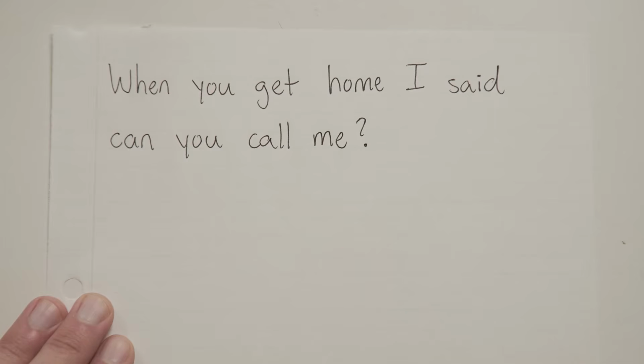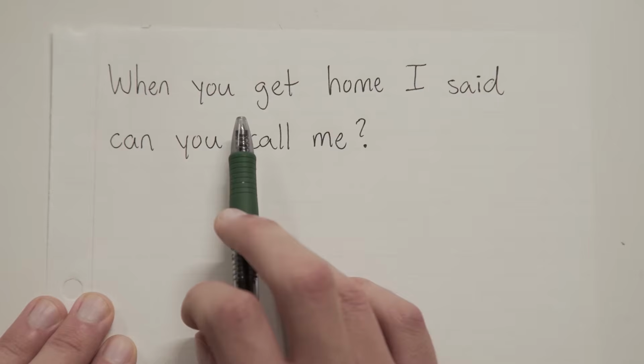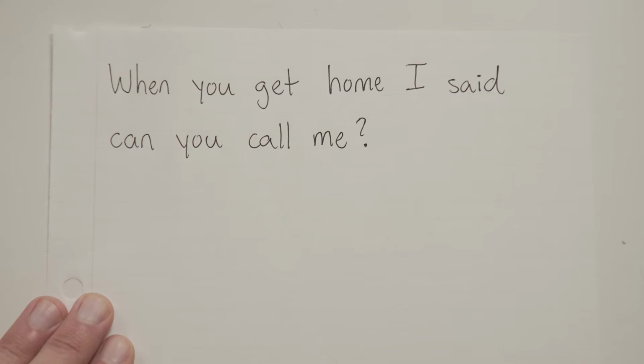And by this point, most of you should probably be able to tell me that this speaker tag is "I said." Then, as always, we need to read the rest of the sentence to see if it's something that makes sense to say out loud. So in this case, we actually have to read the stuff on both sides of the quotation marks. And when we do that, we get, "When you get home, can you call me?" Sounds fine to me.